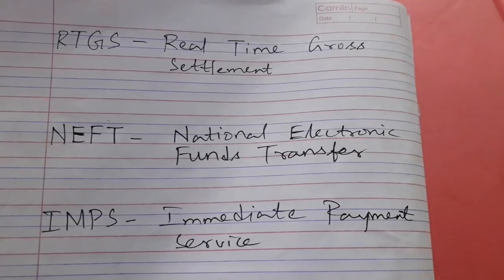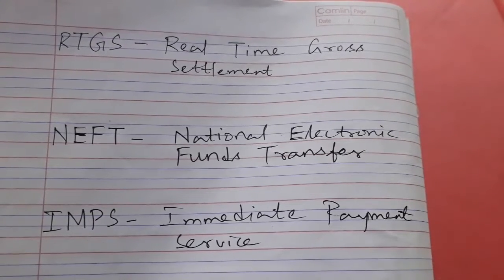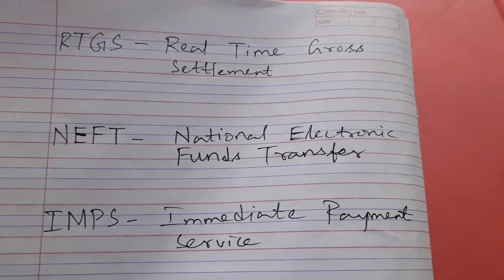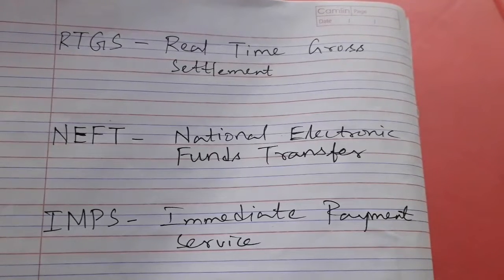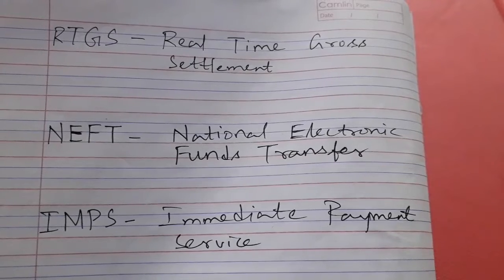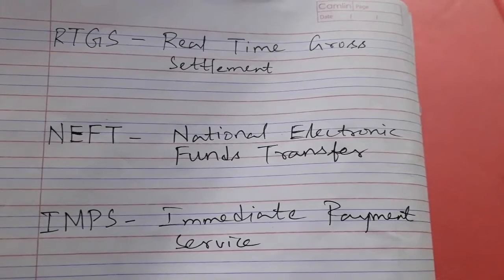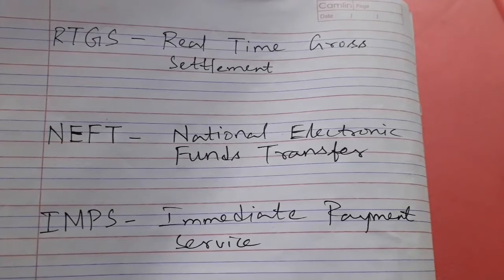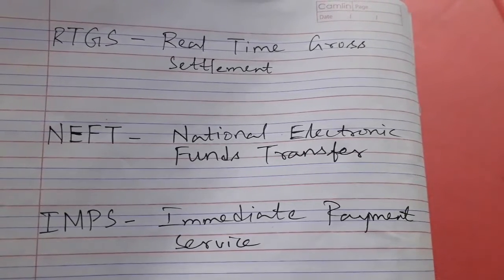And now, students, the expansion of all these electronic fund transfers. RTGS means Real Time Gross Settlement. NEFT is National Electronic Funds Transfer. IMPS is Immediate Payment Service, otherwise Immediate Mobile Payment Service, that we can also say.